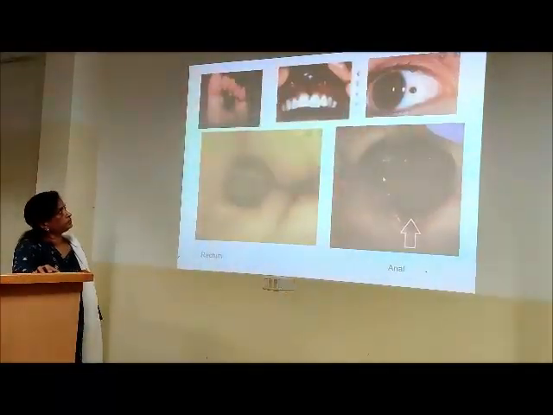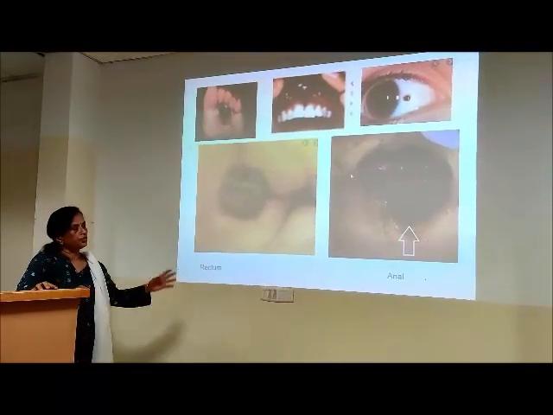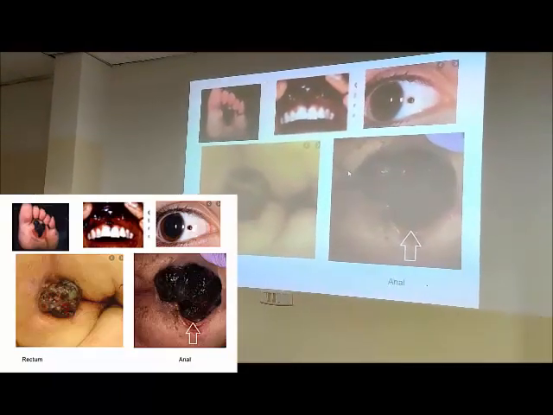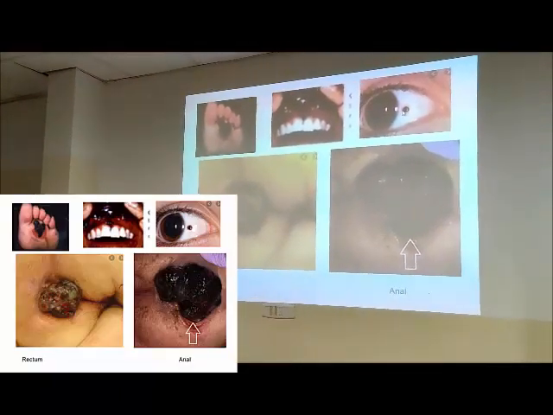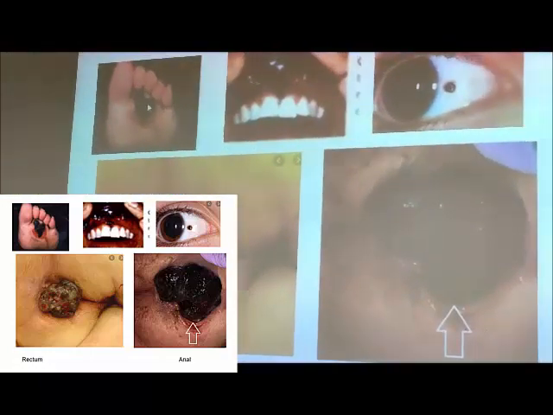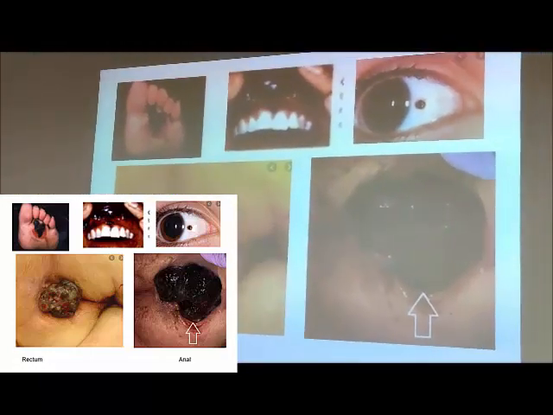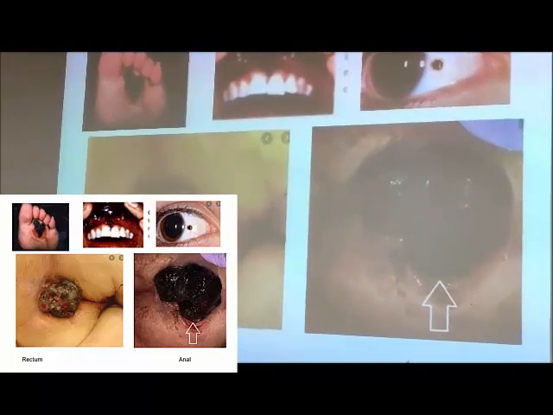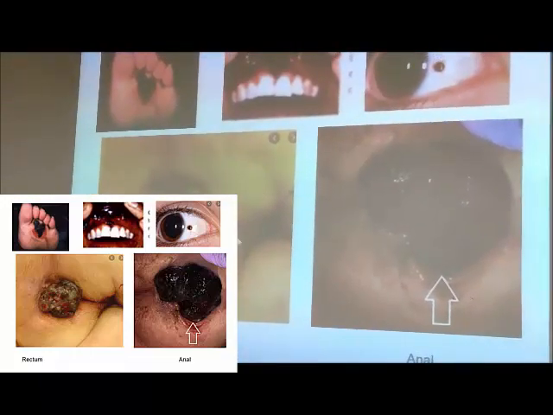So I have shown you several pictures now. This is from the conjunctiva, this is oral mucosa, this is from the sole. Here you can make out a larger lesion arising from the rectum. This is the anal region.